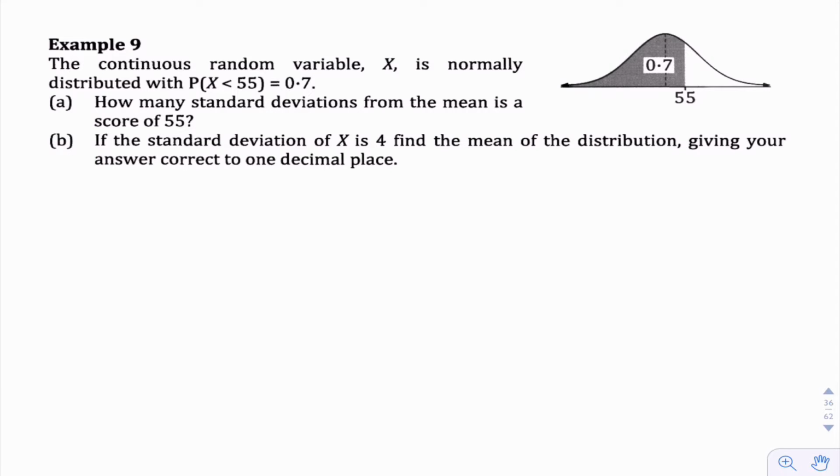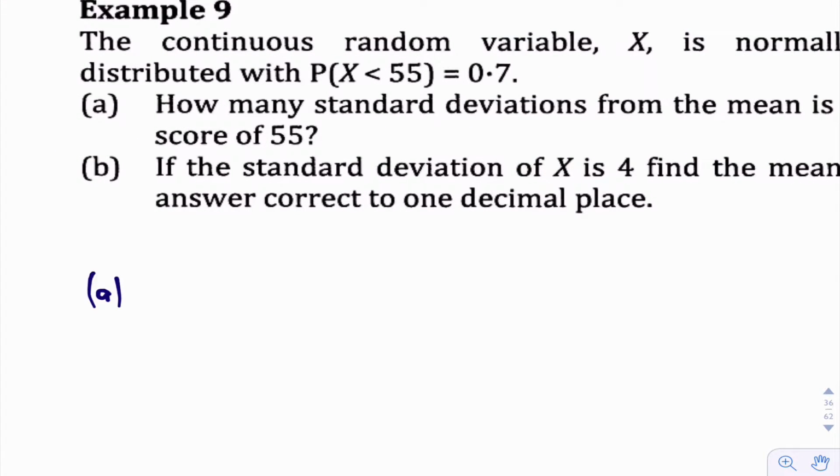Remember the formula that helps work these out. The z-value, which is just the number of standard deviations from the mean, is x minus the mean over the standard deviation. All right, I hope that formula makes sense. So we take our x value, we subtract off the mean, which tells us how far away we are from the mean, and divide by the standard deviation. So therefore this is telling us how many standard deviations above or below the mean that particular x value is.